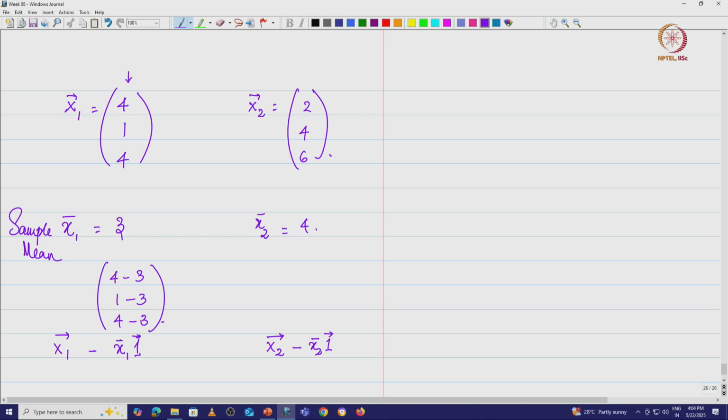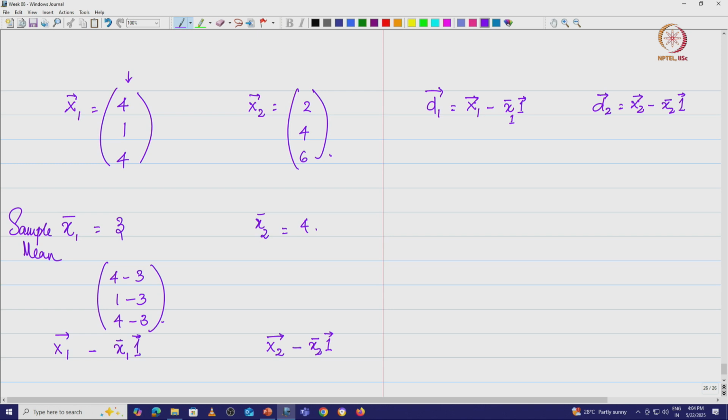So I have my deviation vector d1, which is nothing but the x 1 vector minus x 1 bar into the 1 vector. Similarly I am going to have the deviation vector d2, which is given by the x 2 vector minus x 2 bar into the 1 vector. That is going to be my deviation.